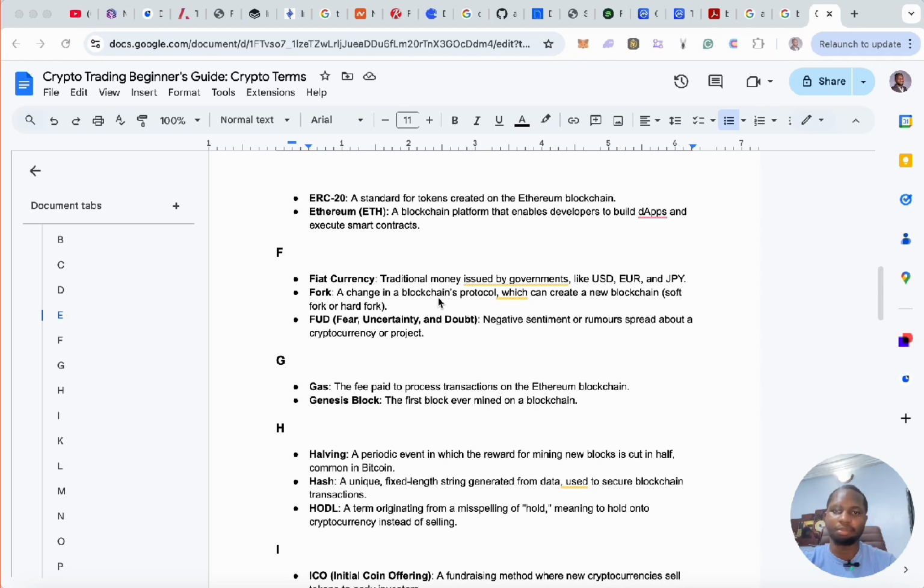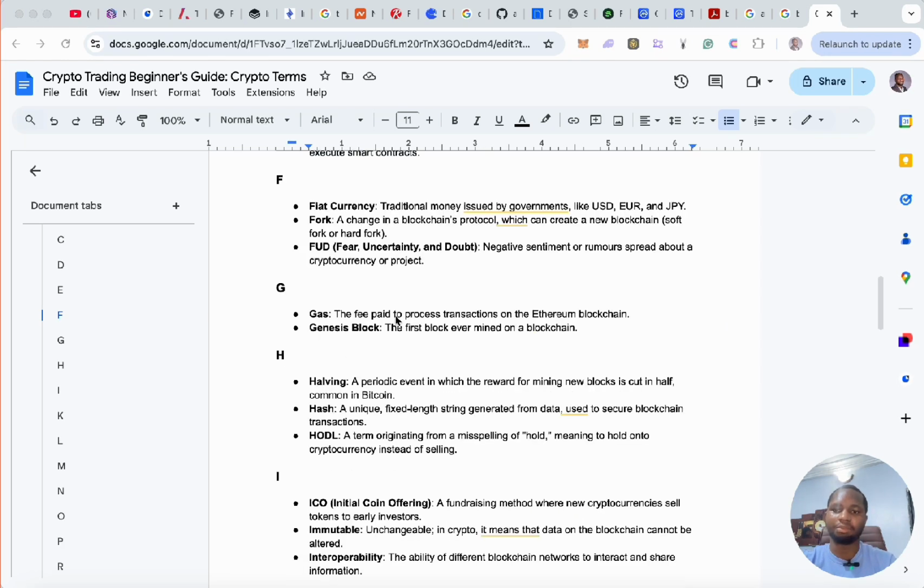Fork, a change in a blockchain's protocol which can create a new blockchain, soft fork or hard fork. So fork there means like copying a blockchain network. FUD, fear, uncertainty and doubt, negative sentiment or rumors spread about a project. So FUD is where people try to create negative sentiment around the project.